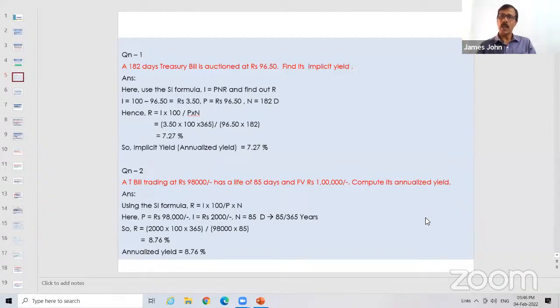And here what is I? Interest component, the discount. They have to pay 98,000 and they get 1 lakh. So 2,000 is I. Calculate with the same formula and you will get R as 8.76. We'll move on to the next one.